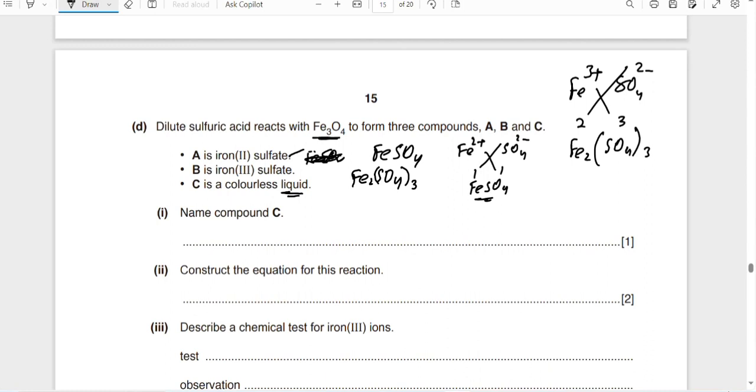This will definitely be water, because from sulfuric acid, H2SO4, and iron sulfate, iron 2 sulfate, iron 3 sulfate, hydrogen and oxygen are remaining, so they will form water. From common sense we can make it. So what about this hydrogen and oxygen? What have we found? Construct the equation for this section. Okay, let's write the equation.